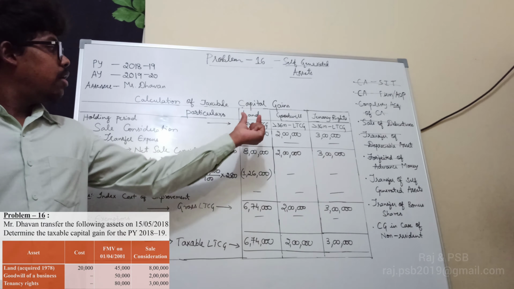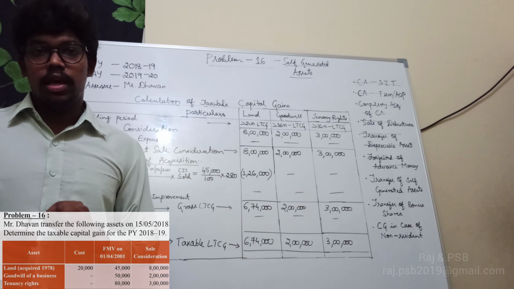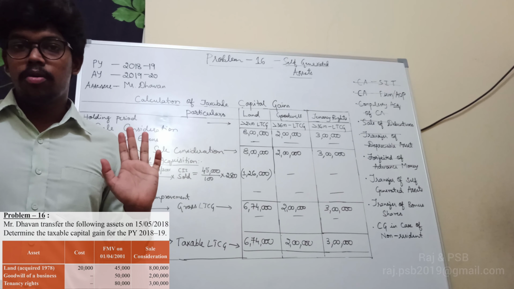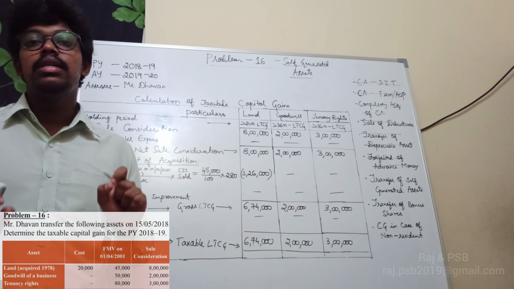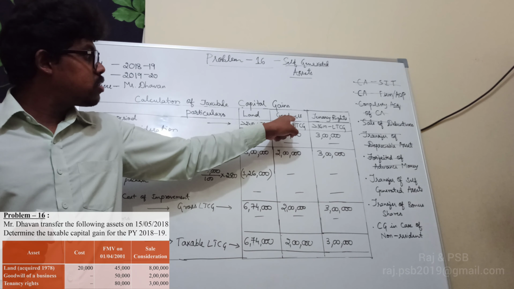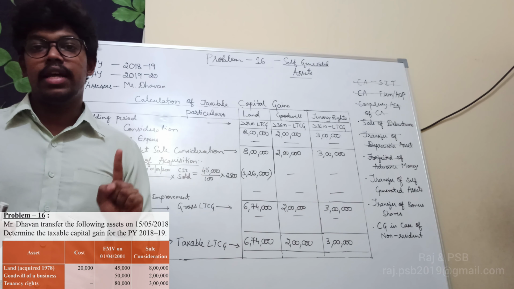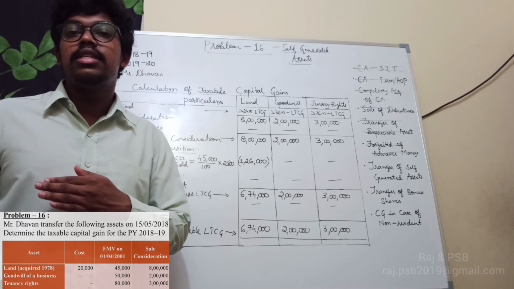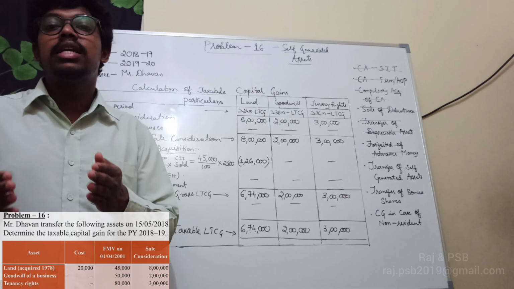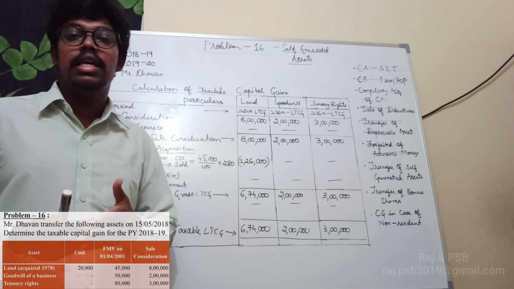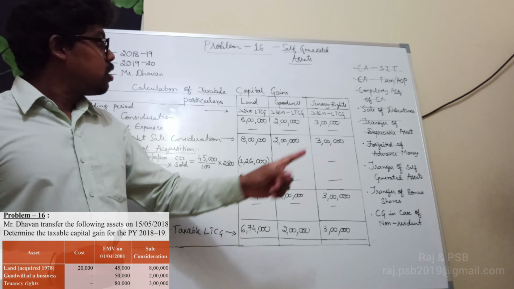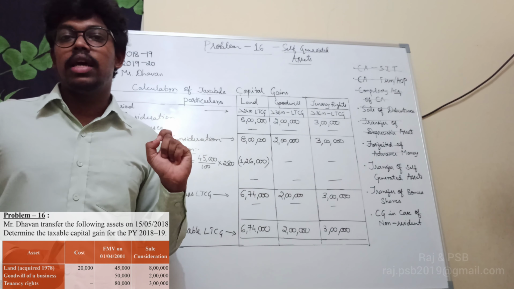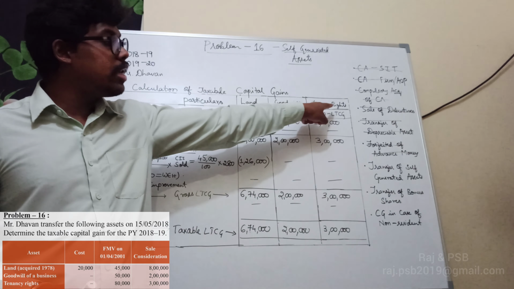So here we know what land and goodwill are. Land is an immovable property treated as a special category of asset. Goodwill is an other asset, but this is called a self generated asset. So what is a self generated asset? Those assets which can be generated by the assessee himself with no cost of acquisition are called self generated assets. Similarly, tenancy rights also come under this.